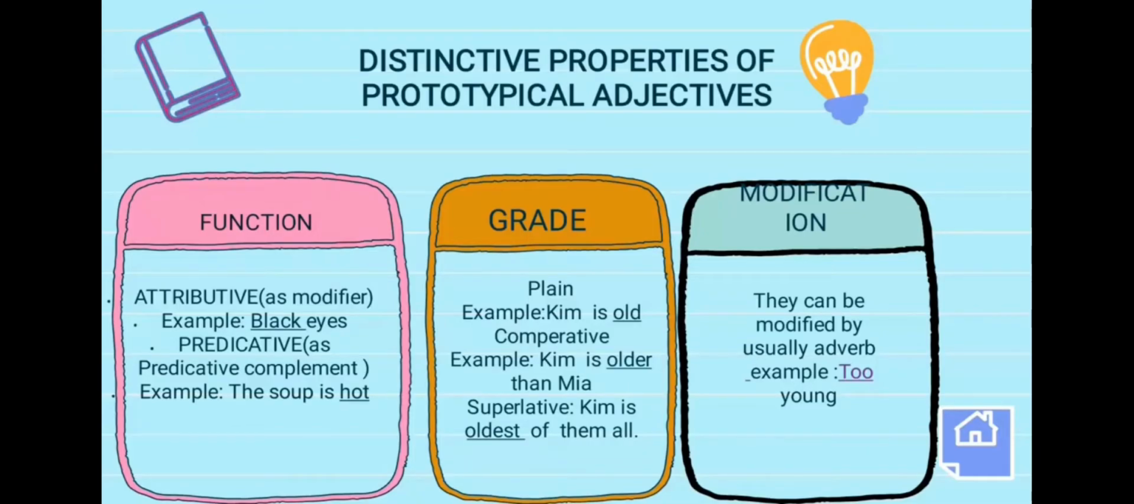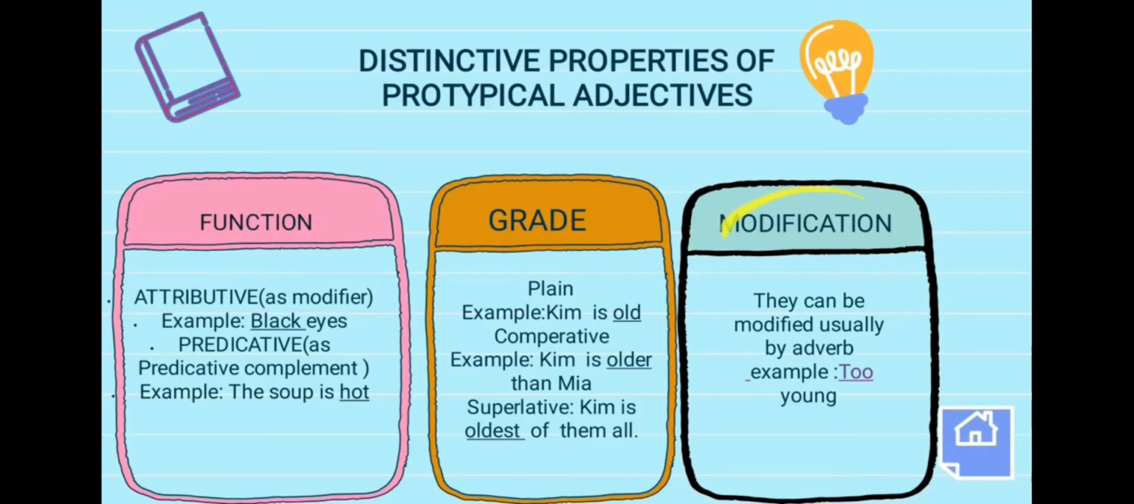Second, grade. Grade is the inflection of grade showing the contrast between plain, comparative, and superlative, or else the comparative and superlative adjective phrases are marked by more and most. For example, Kim is old, and in comparative, Kim is older than Mia, and superlative, Kim is the oldest of them all. And third, modification, they can be modified usually by adverb. For example, too young. Too is an adverb.